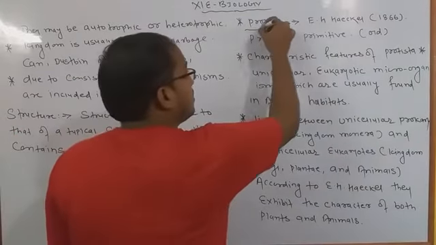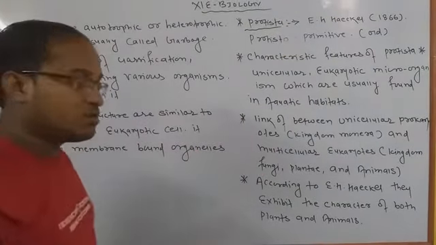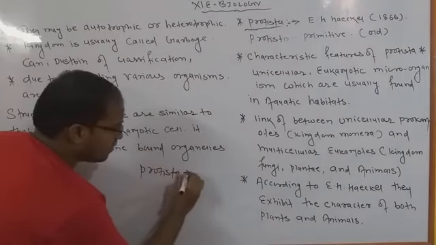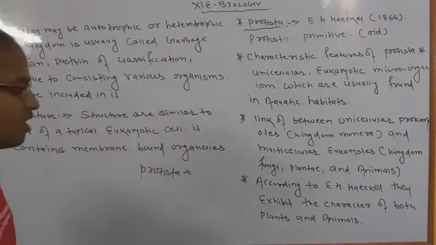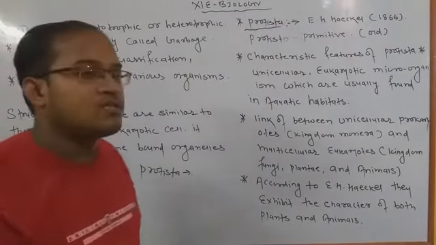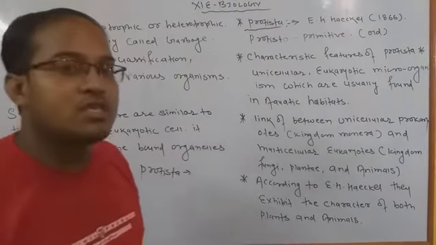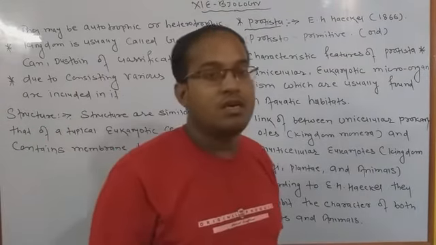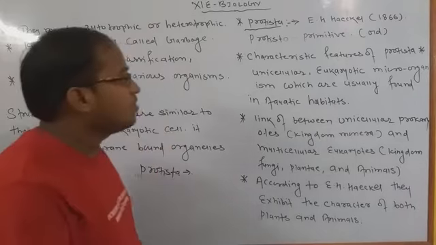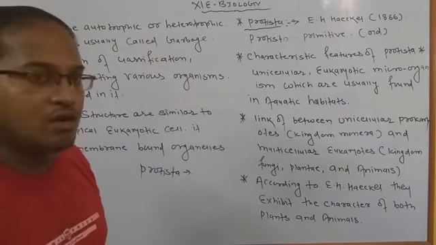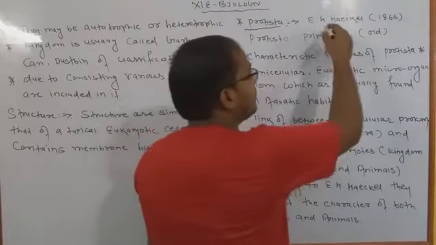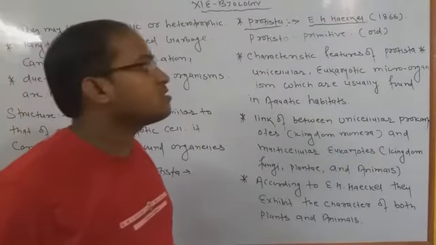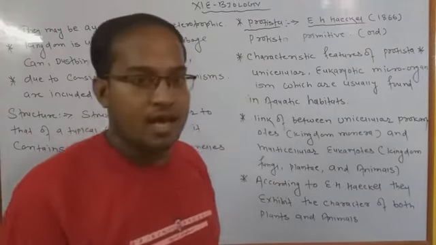Firstly, clearing all the doubts, Protista is a special type of class in which several types of organisms are placed, watching how their natures are described by the scientists. Protista was first introduced by E.H. Haeckel, the great scientist, full form Ernst Haeckel.